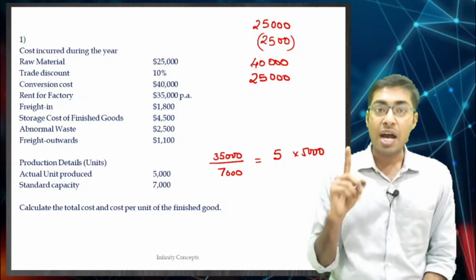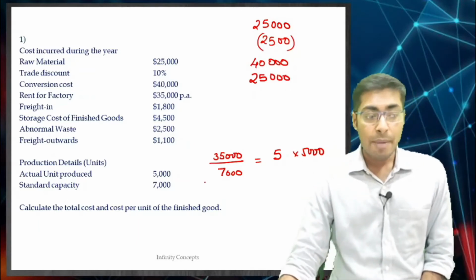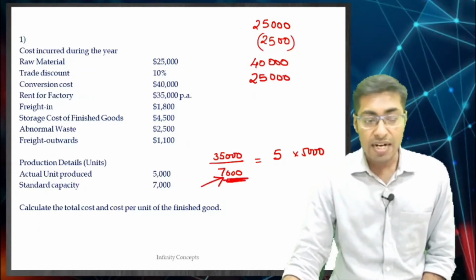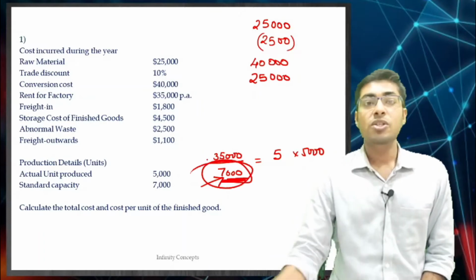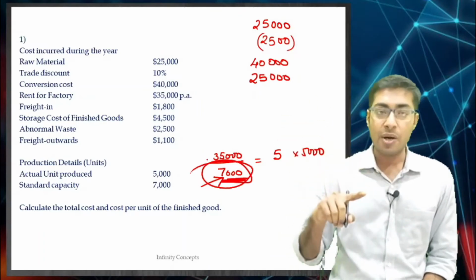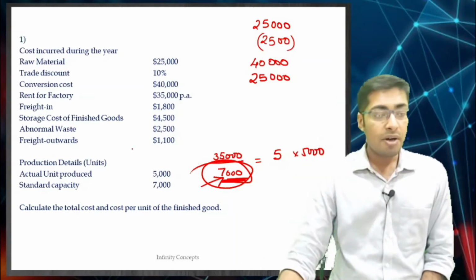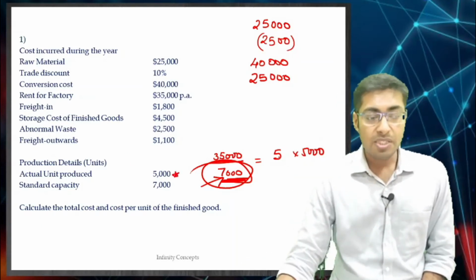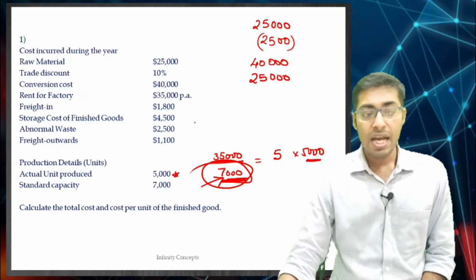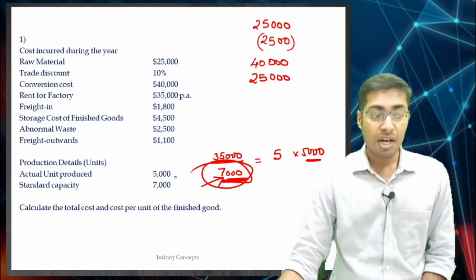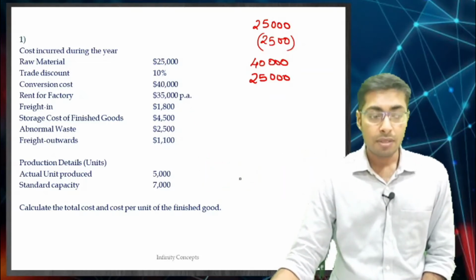So, how have you calculated 5? By taking into consideration the standard capacity which is 7,000. So, 35,000 divided by 7,000 into 5,000, which is the real number of units that you have produced, you will have to multiply over here and therefore, you will get 25,000, correct.